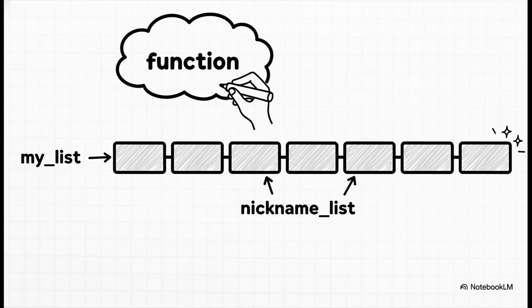And that's why this happens. When we use the nickname to mess with the list, say we append a new number, that change is permanent. It affects the original my_list because, well, there's only one list. It doesn't matter which name you use to change it, you're changing the one and only object.